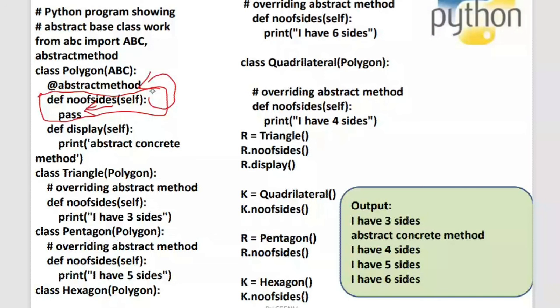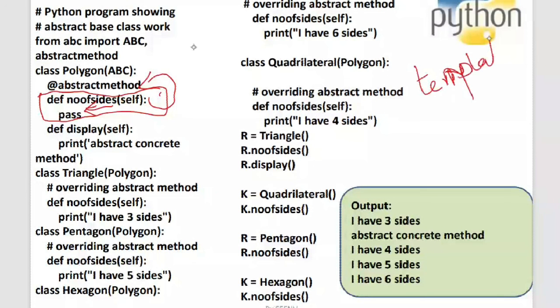Abstract, listen to me very carefully. Abstract methods are the methods without implementation. They're just templates.